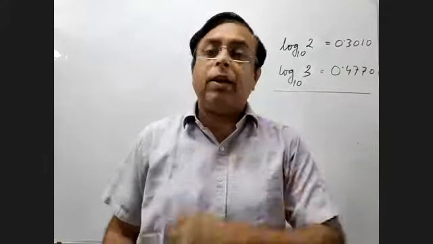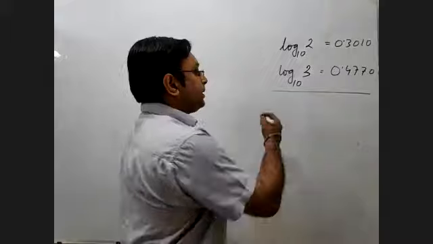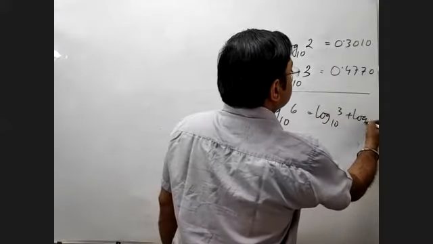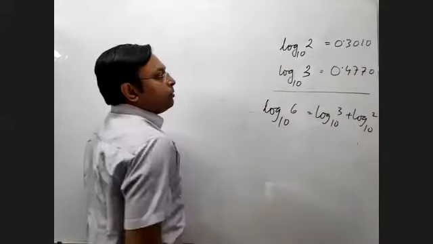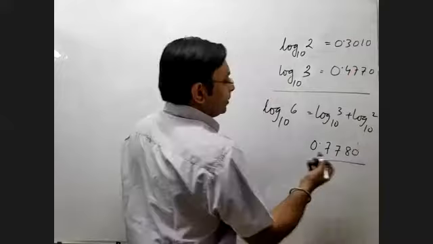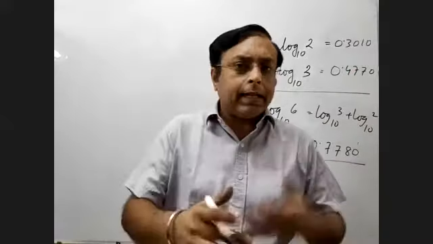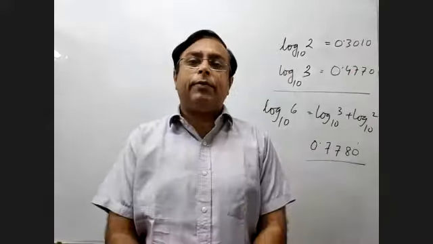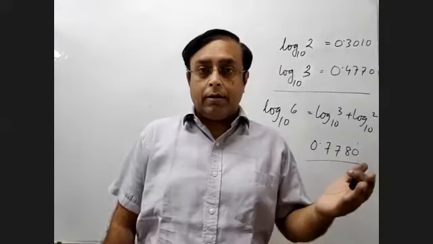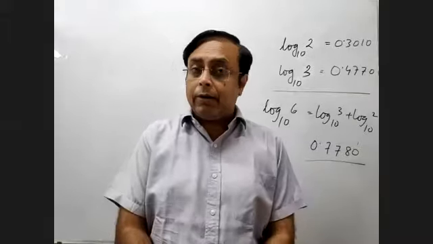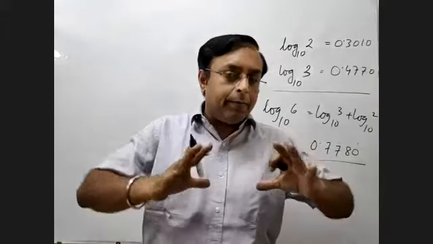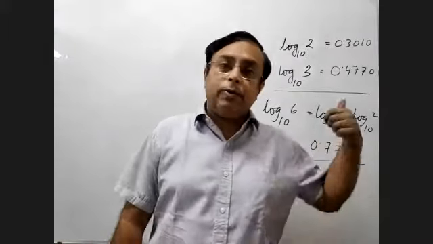For example, if I ask you log 6 base 10, that is nothing but log 3 base 10 plus log 2 base 10. So I have to just add these two and I will get the answer as 0.7780. It's so simple. And many other numbers you can easily find out. Log 4 you can find out, log 8, log 9, and so on. Log 10 you can also find out, because log 10 base 10 is by default 1. So with the help of these numbers you can find out many logs just by knowing these two values.